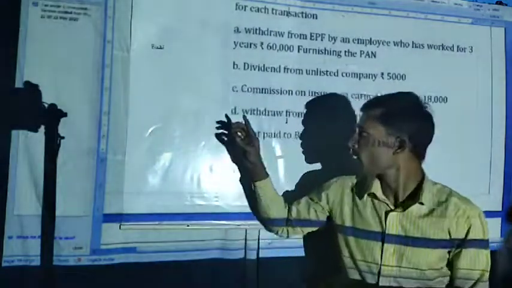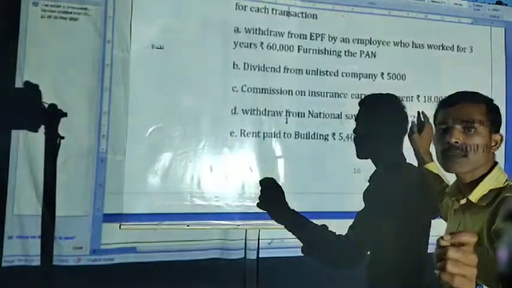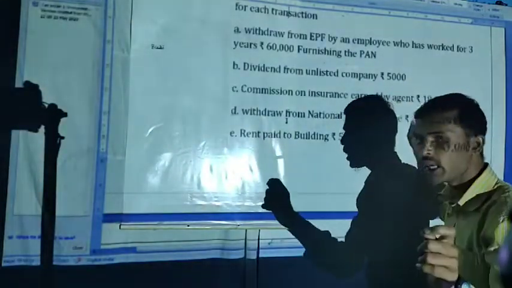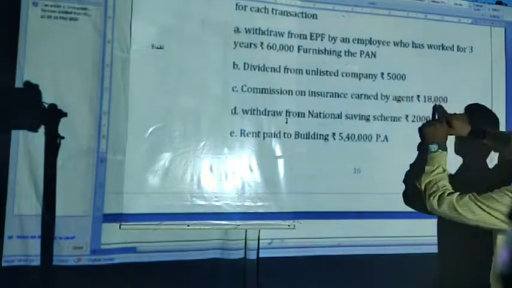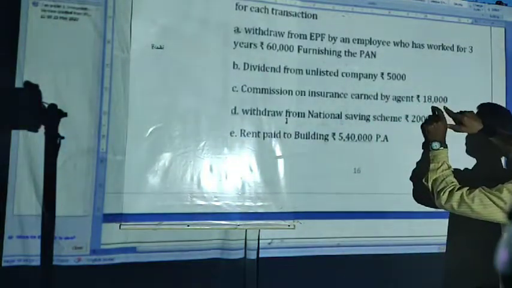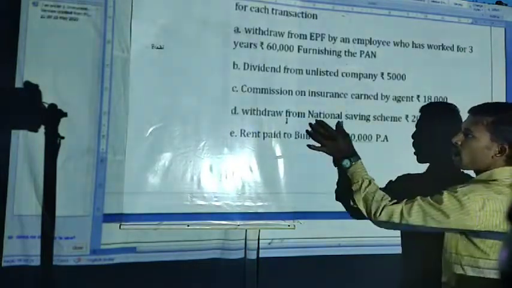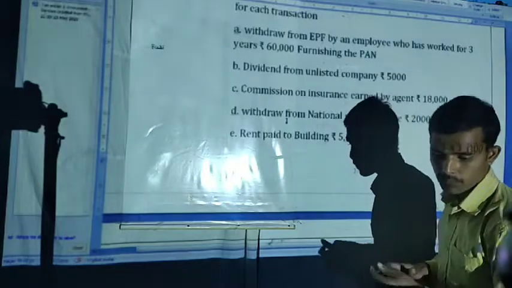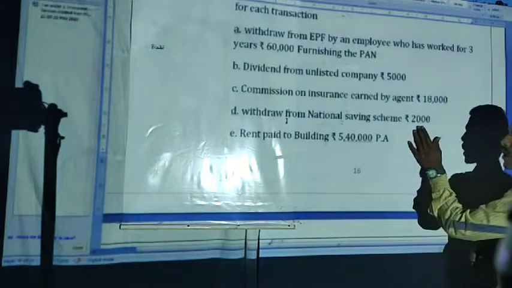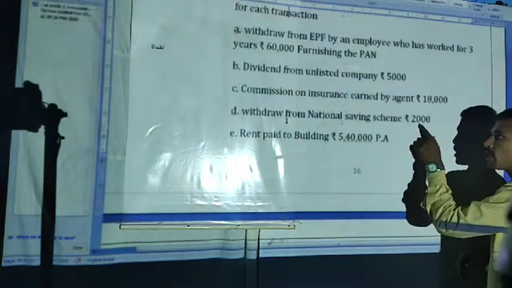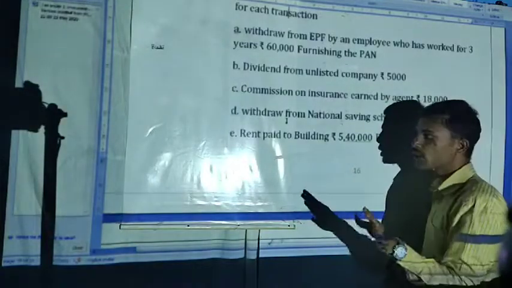Next one, commission on insurance earned by an agent. It is insurance commission under section 194D. Up to 15,000 no TDS, but here the amount is 18,000. Hence on 18,000 TDS will be applicable. Next one, withdrawal from National Savings Scheme, under section 194EE. Up to 2,500 no TDS, but here it is 2,000. Right, no TDS. It is below the threshold limit.